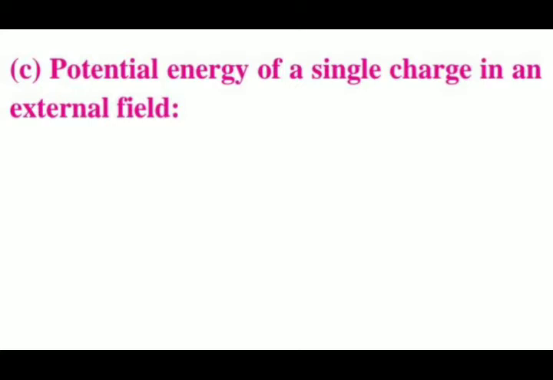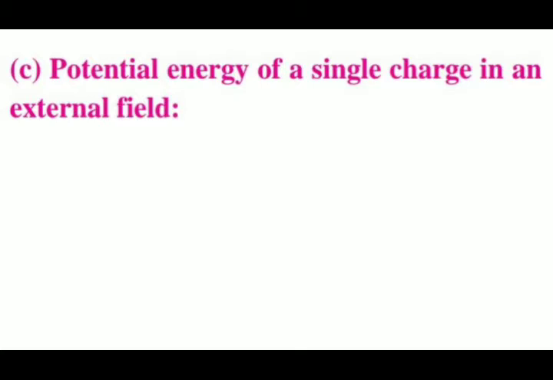In the previous video lecture we had obtained an expression for the potential energy of a system of charges when the source of the electric field, that is the charges, and their locations were specified. In this section we determine the potential energy of a charge or charges in an external field, that is vector E, which is not produced by the given charge or charges whose potential energy we wish to calculate.